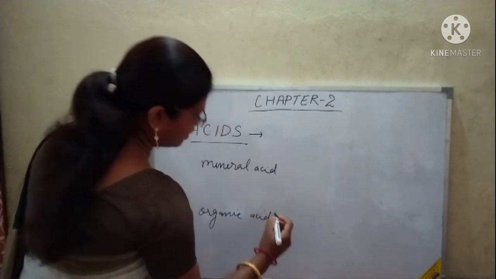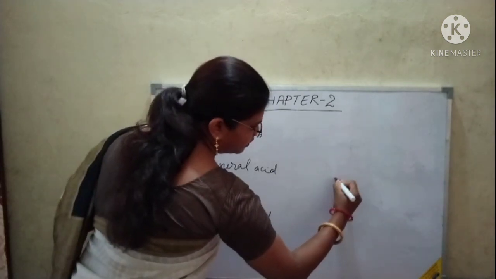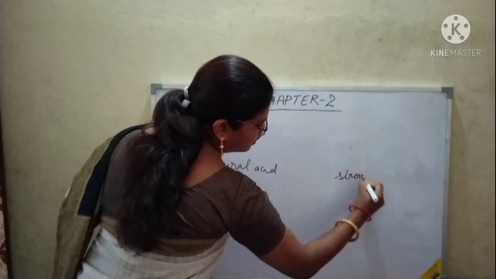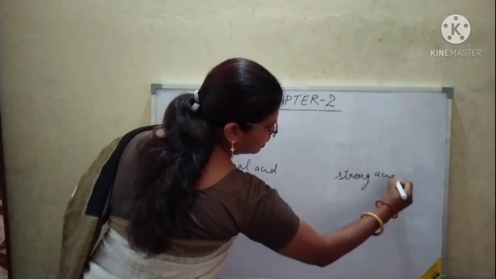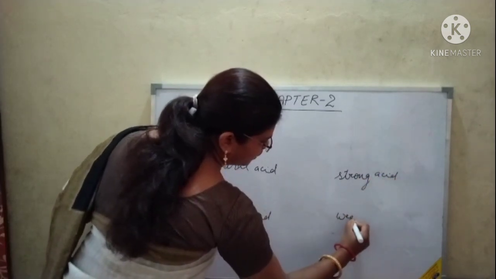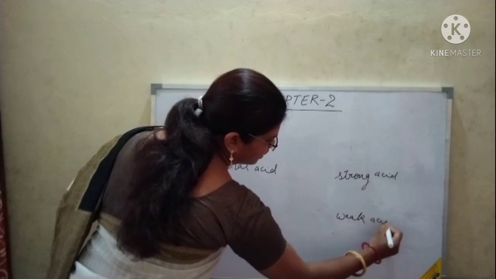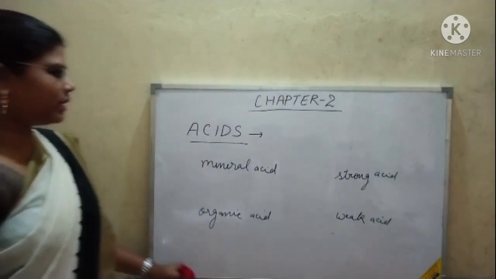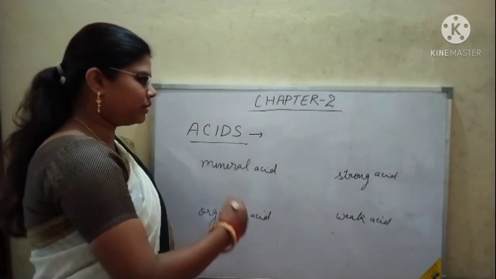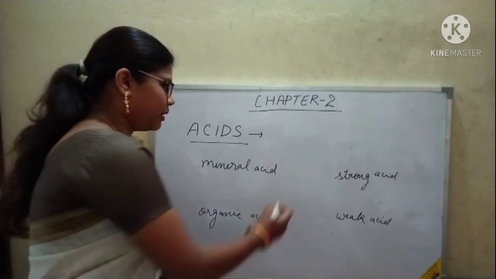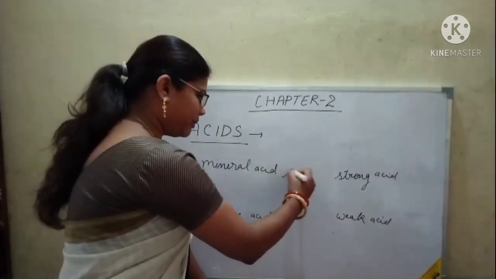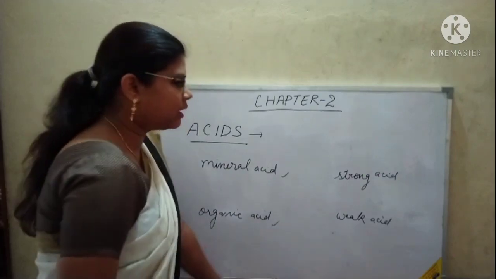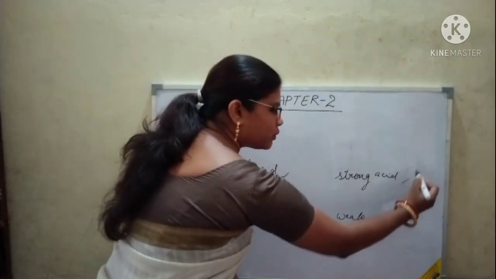Okay. So let's see. All the acids which are naturally occurring, naturally occurring means which are found in plants, in insects, in animals, those naturally occurring acids are weak acids or organic acids. So organic acids are weak acids.